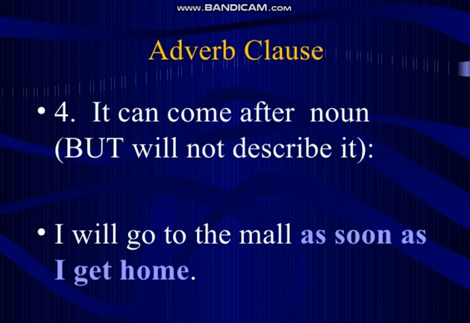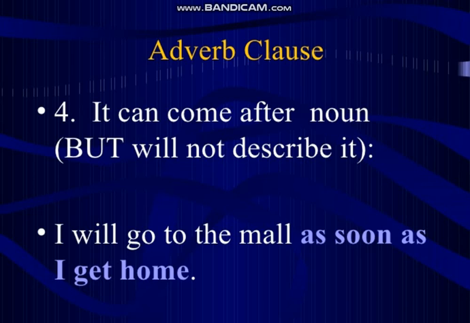Like you can see, I will go to the mall as soon as I get home. So here it is showing us the time as well. The word mall is a noun here, and this adverb clause came after the noun, but it is not modifying or describing the noun here. It is not telling us anything about mall. Here it is modifying the verb go. When will you go to the mall? As soon as I get home. So here it is again answering the question when.